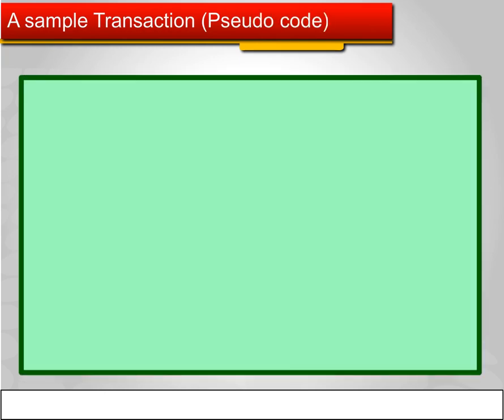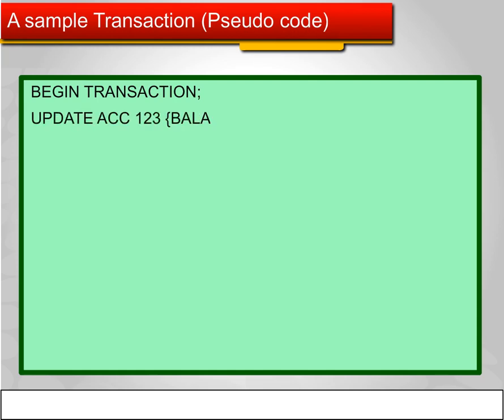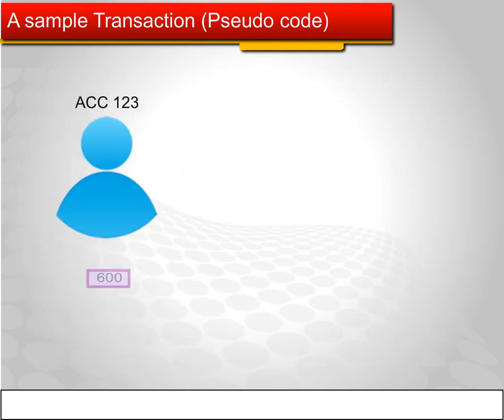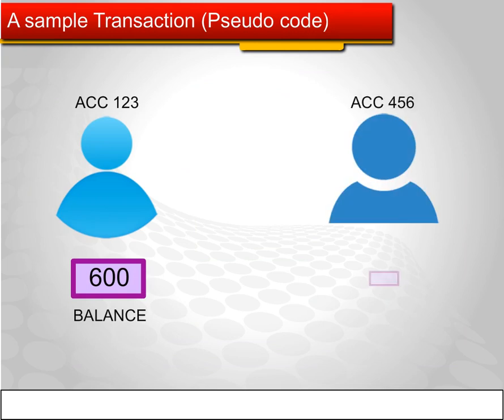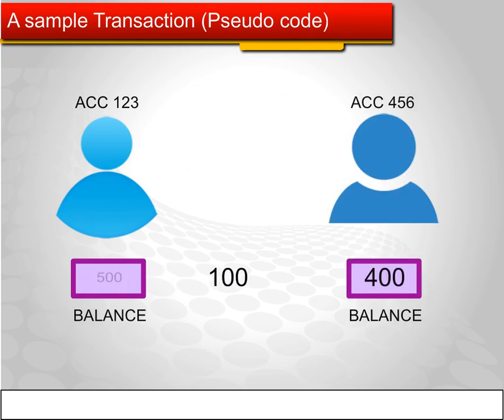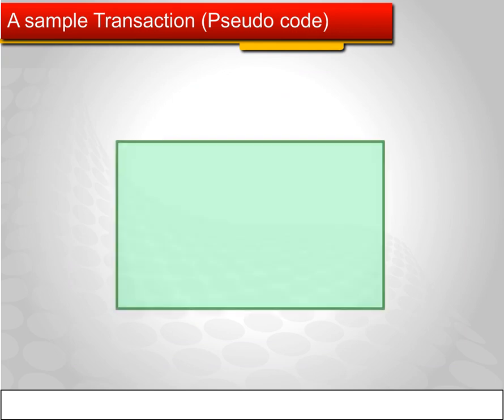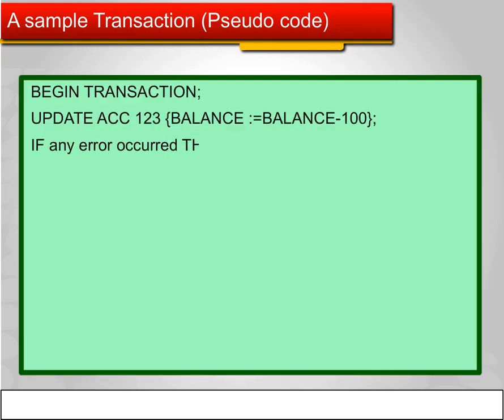A sample transaction, that is pseudocode. Begin transaction. Update account 123. Balance is equal to balance minus 100. If any error occurred, then go to undo and if.